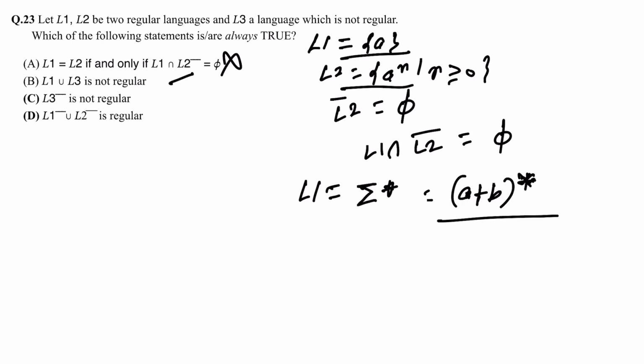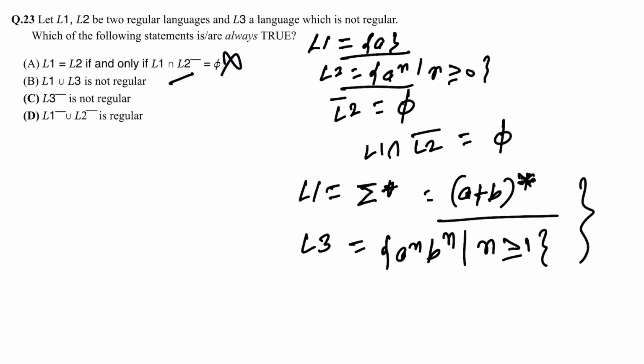This is all the combinations of a and b. And L3 is a non-regular language. So L3 we take, sorry, a PDA language. This is not regular. But if we combine both, then its union will be what? All the combinations of a and b. So this is a regular language. So this one is also false.